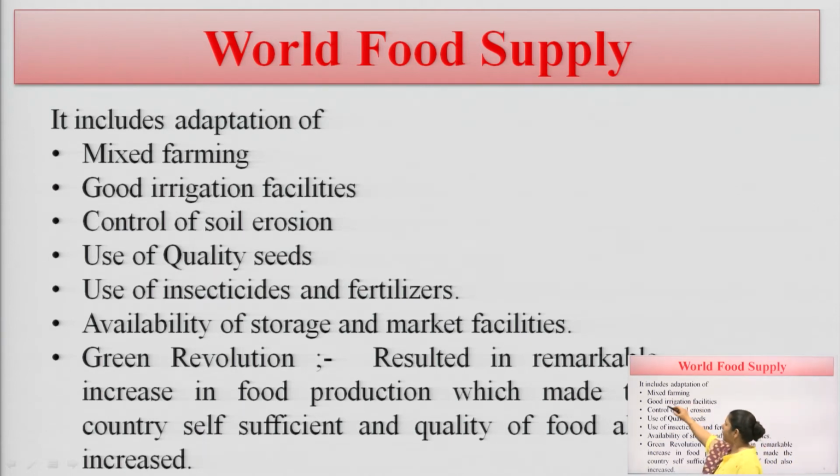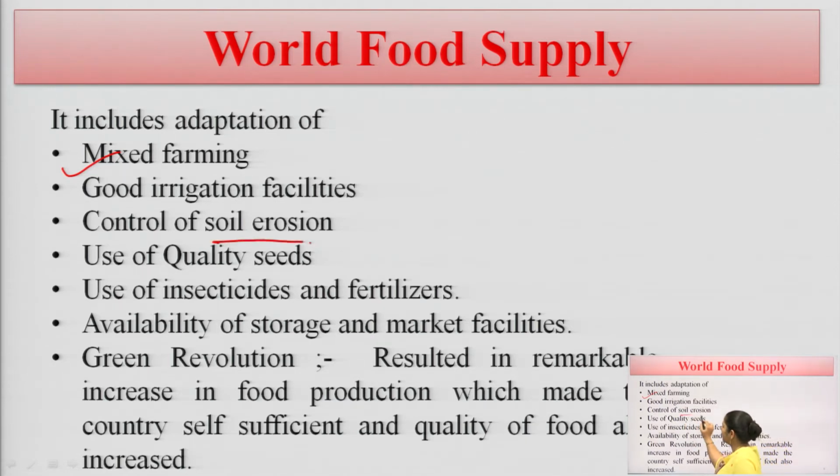First is mixed farming. We have to focus on mixed farming practice and educate our farmers in mixed farming techniques. Second is good irrigation facility. We have to improve the irrigation facilities so that we can have proper modern agriculture.